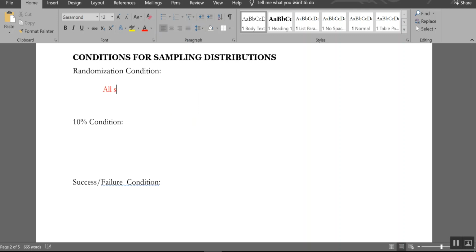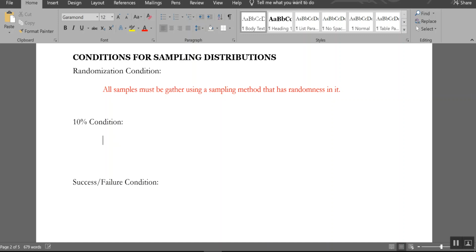So all samples must be gathered using a sampling method that has randomness in it. I don't know if you can hear my bird yelling, but one of them is. So just be thinking things like the simple random sample, stratified, clustered, they all have random components. Or you can use one of the other methods and then multi-stage it by throwing a simple random sample or something else on top of it, so that you have randomness and meet this condition.